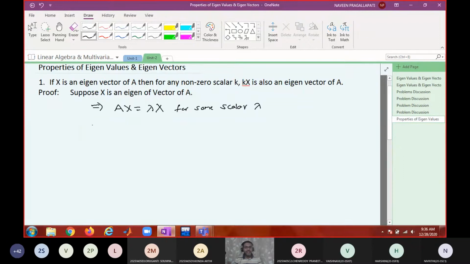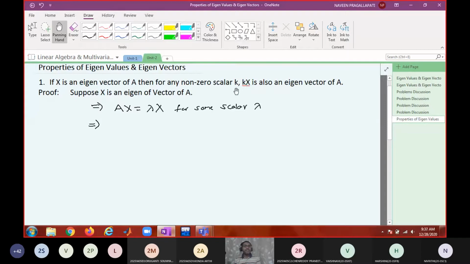Eigenvalue. Now I want to show that kx is also an eigenvector. That means if I multiply matrix A with kx, I should get some multiple of kx. Then only I can say that kx is an eigenvector.